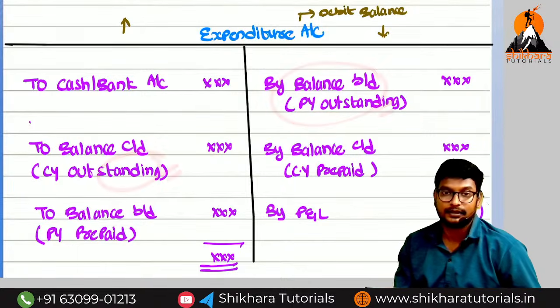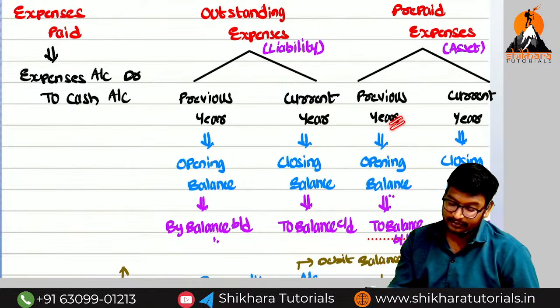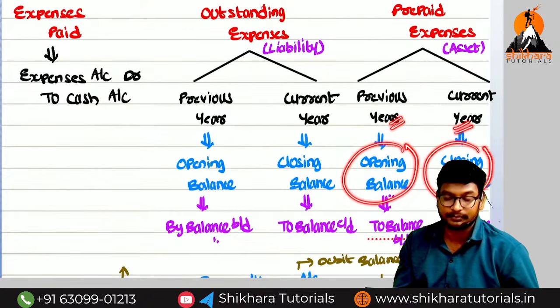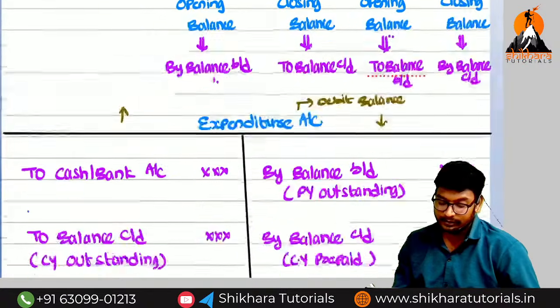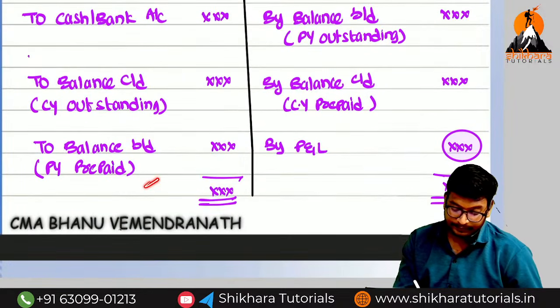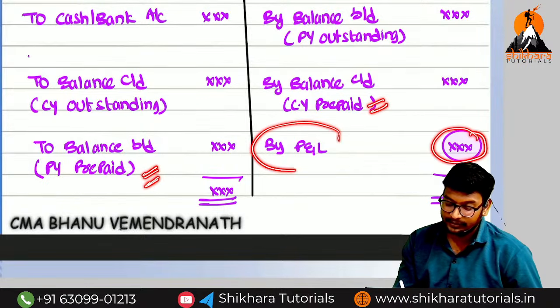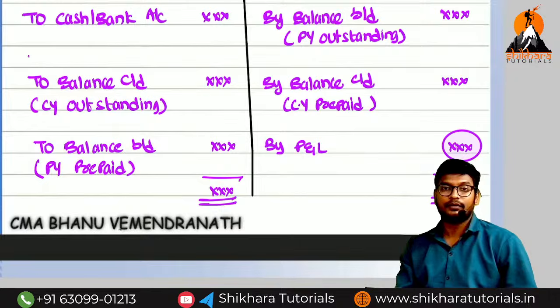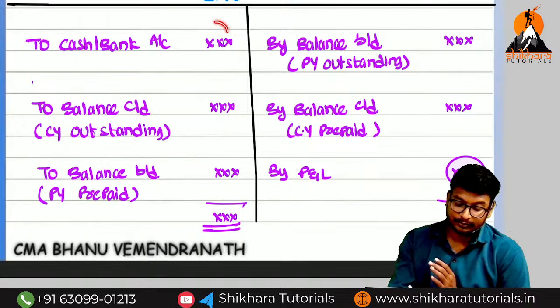What is the meaning of to balance carried on? Current year outstanding. If you take the prepaid, prepaid means what? Asset. They will give the 2 years information: previous year information, current year information. Previous year means opening balance, current year means closing balance. So opening balance for the asset will be on which side? Debit side. To balance brought down, by balance carried on. The balancing figure should be transferred to P&L account. This is called closing balance. Generally this amount they will give.